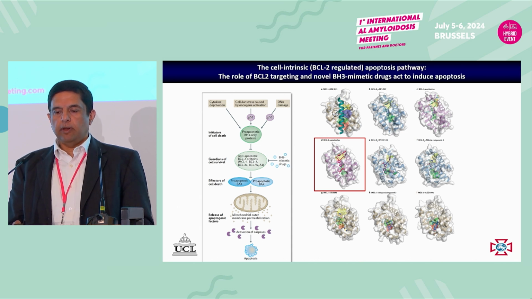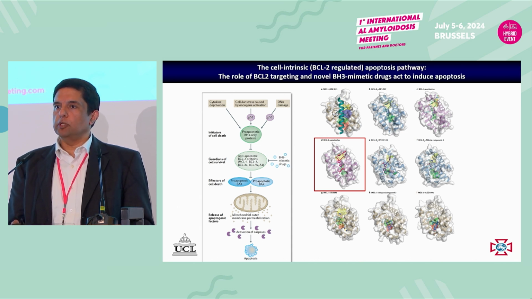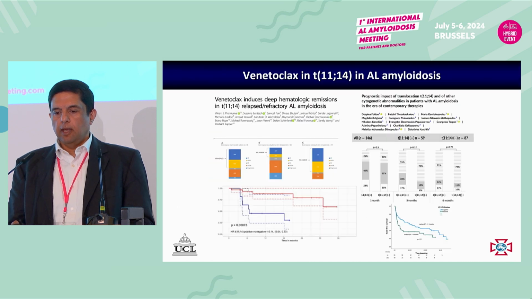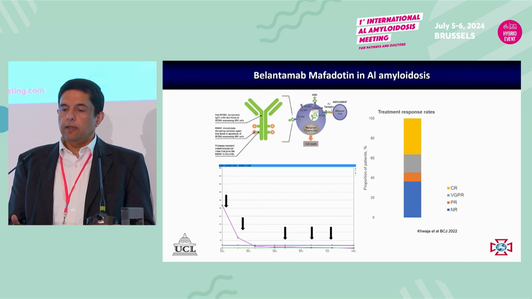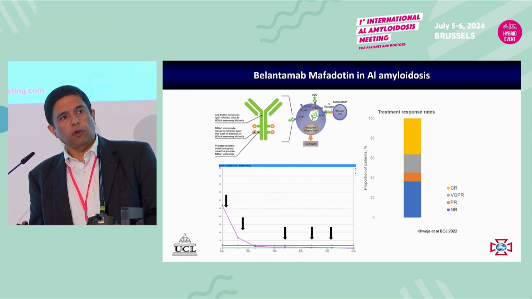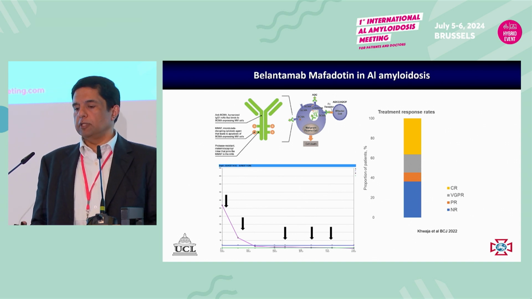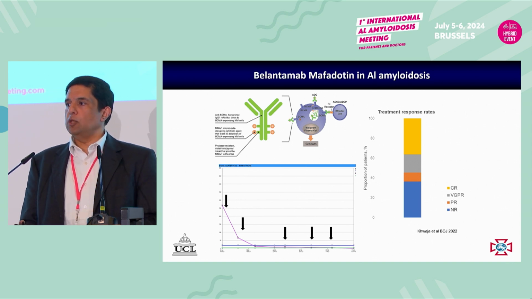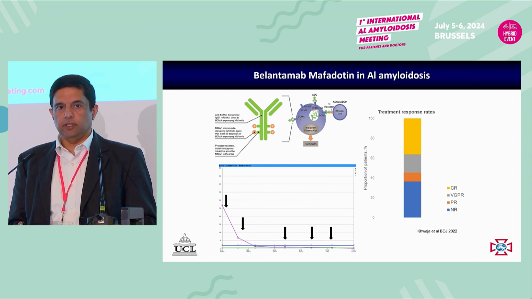And certainly a very, very important potential therapeutic option for patients with relapsed disease. You've seen this data before, so I'll skip this. Belantamab, you've again seen this data before, but we like belantamab in amyloidosis because, apart from the ocular toxicity, which is definitely a challenge when used 3-weekly, it actually gives good responses.